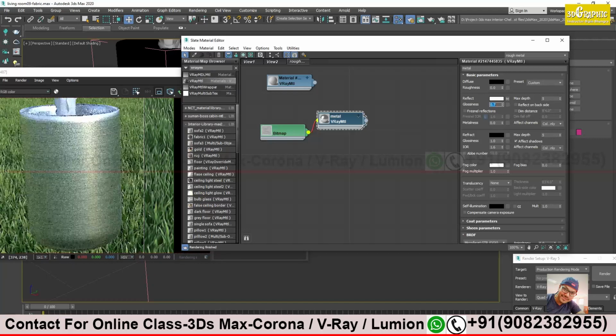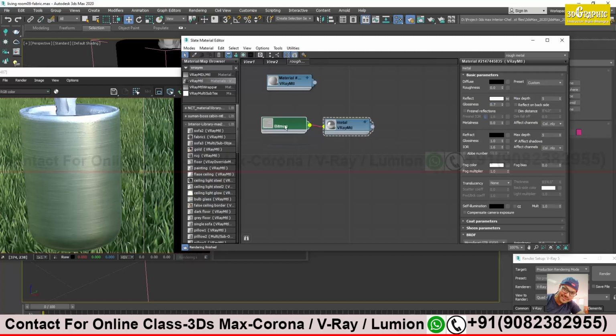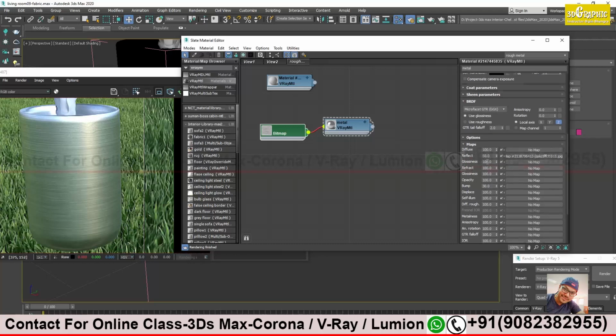0.7. So no lines are there. Right, let's see over here reflectivity.